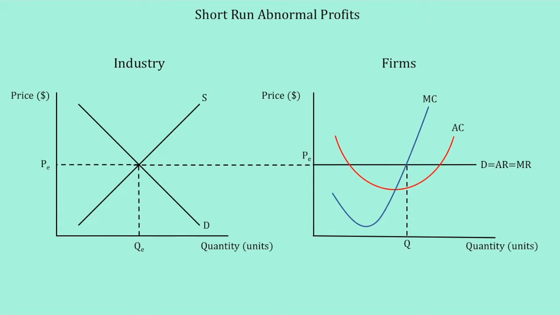This can simply be seen from the graph as AR curve, or demand curve, is above the AC curve at quantity Q. Therefore, at Q, AR is PE and AC is C. Subtracting C from PE, which is P minus C, we get the abnormal profit that the firm is making per unit. If we multiply P minus C with Q, we will get the total amount of abnormal profit the firm is making, which is the rectangle shown in the graph.